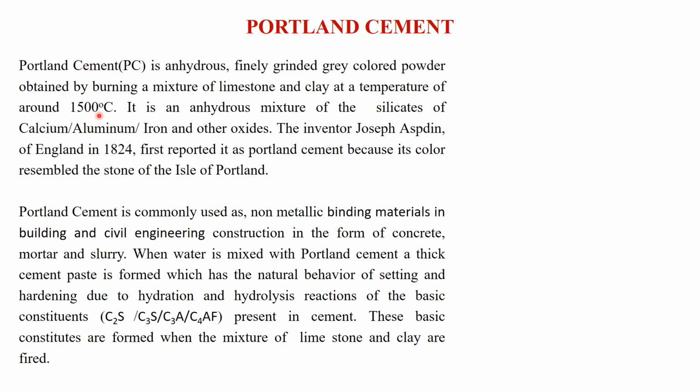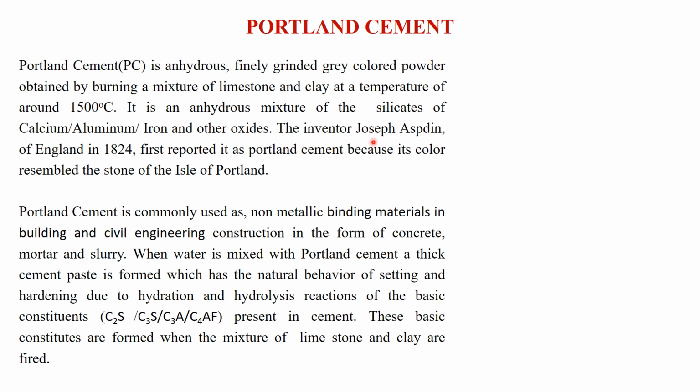This is an anhydrous mixture of the silicates of calcium, aluminium, iron and other oxides which are present in the limestone and clay, and it is anhydrous because it is a high temperature product.